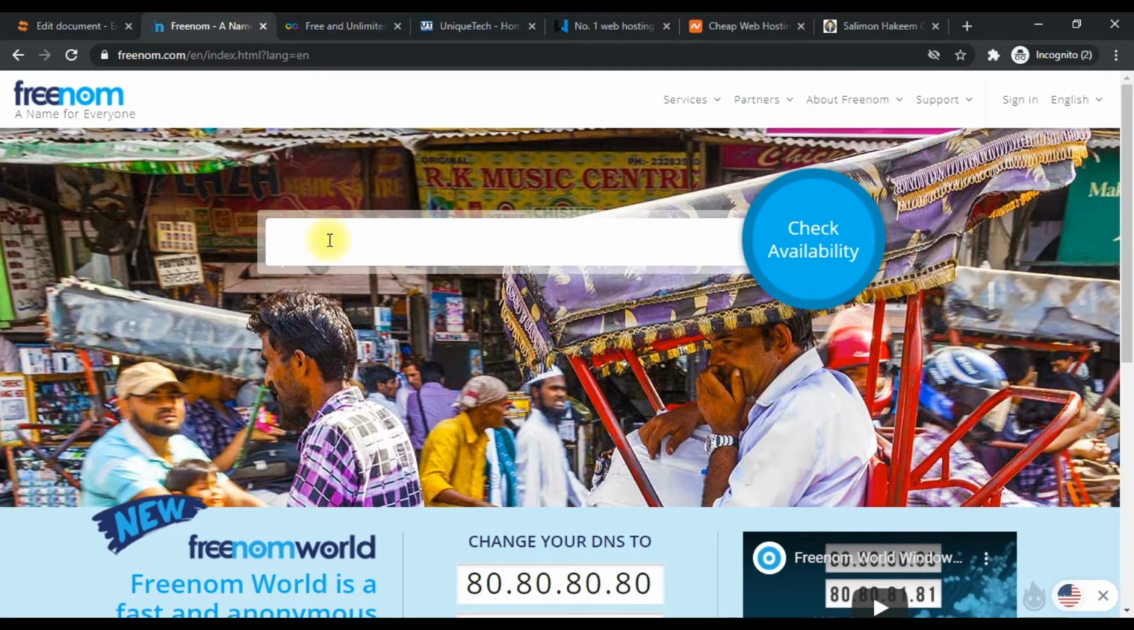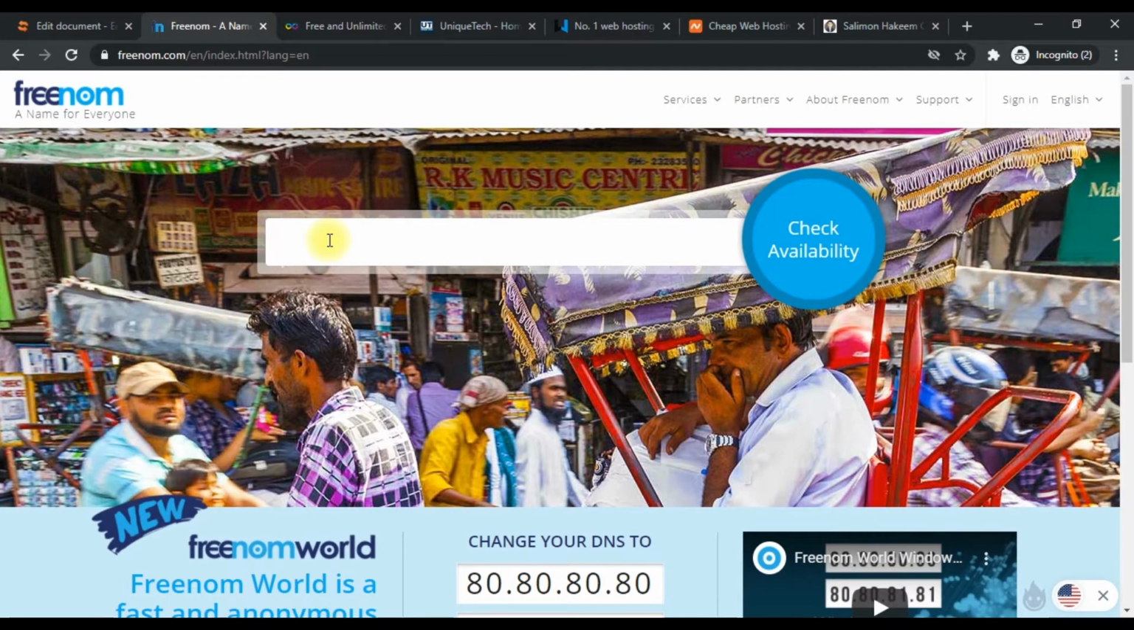Now for this class, we'll be using Freenom. There are actually other ones, but I prefer Freenom because it's quite easy, doesn't waste your time, gets you the domain, and you're good to go. So in order to get our domain, we need to find a name. We need to look up a name. If the name is available, then we use it.